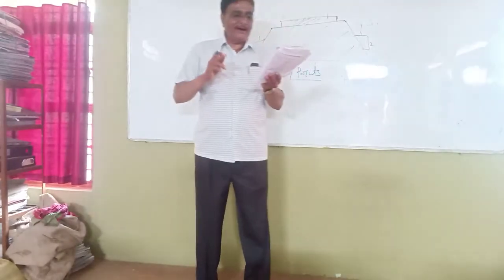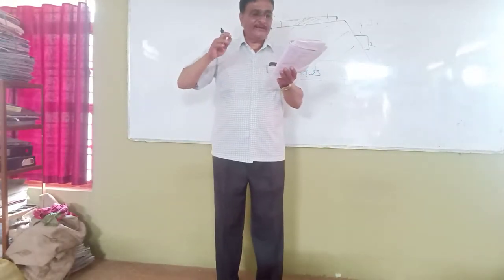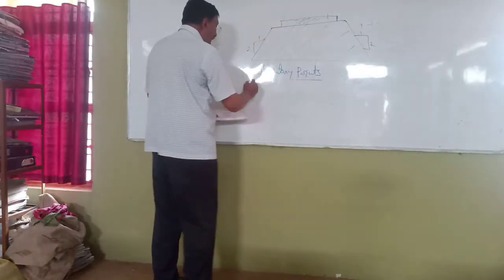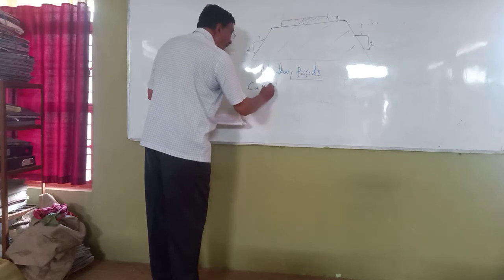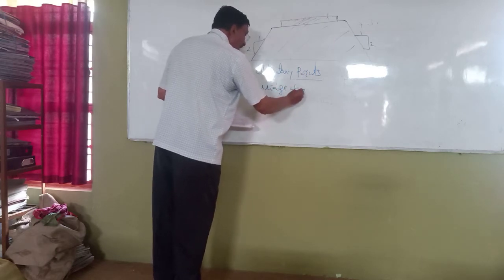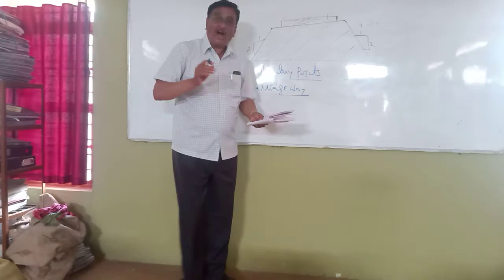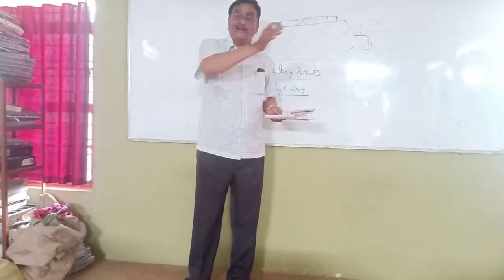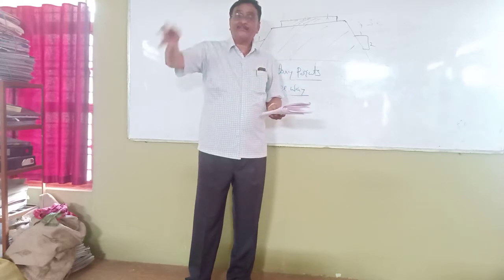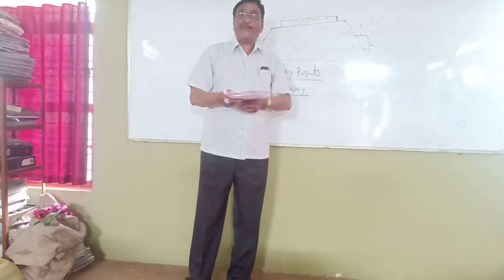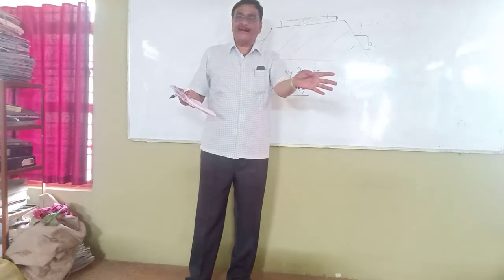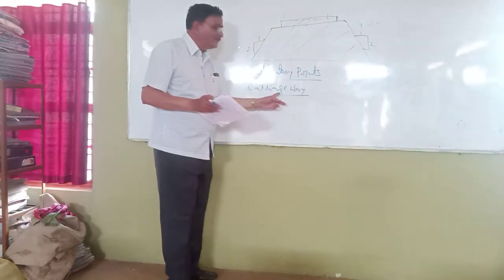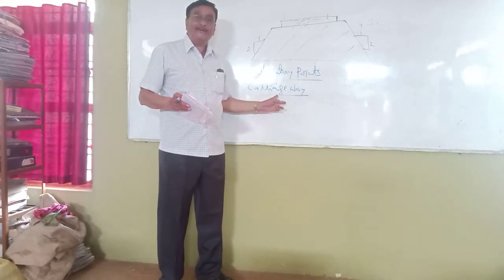My boys, the portion of the road surface which is used by the vehicular traffic is known as a carriageway. So the carriageway is that part on which the vehicles are moving. They are not moving on the shoulder, not on the footpath, not on the expressway. All the different types of vehicles, whether 2-wheeler, 3-wheeler or 4-wheeler, will have to move on the carriageway only.